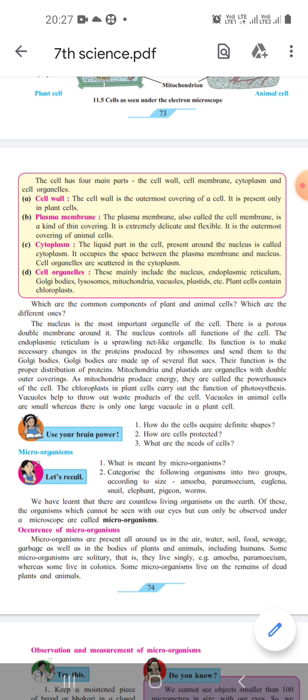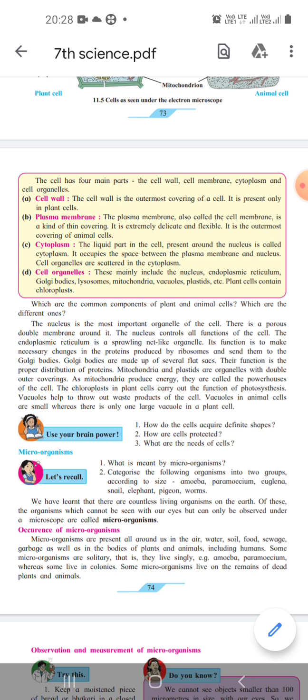We had already discussed cells under the microscope. The various parts seen in animal cell and plant cell are the cell wall, cell membrane, lysosomes, Golgi body, nucleus, endoplasmic reticulum, vacuoles, cytoplasm, and chloroplast.